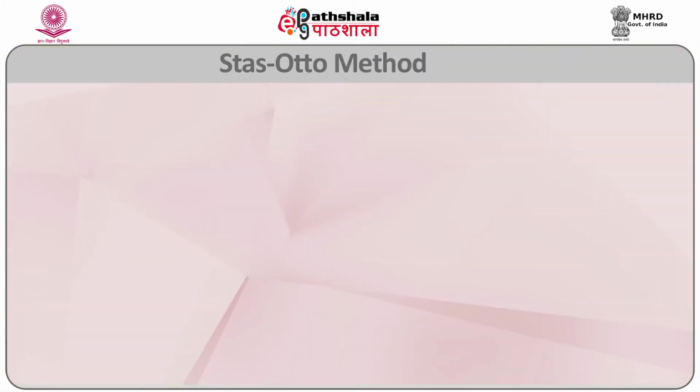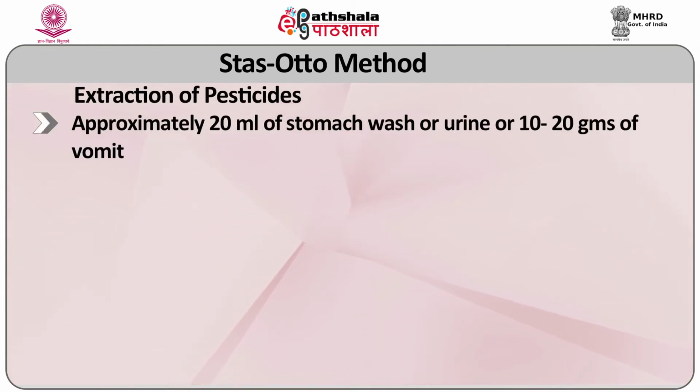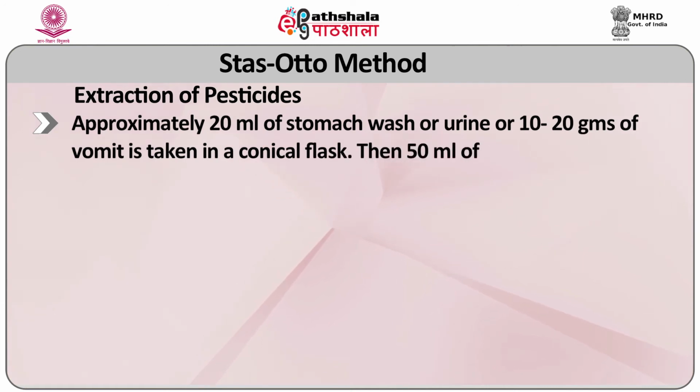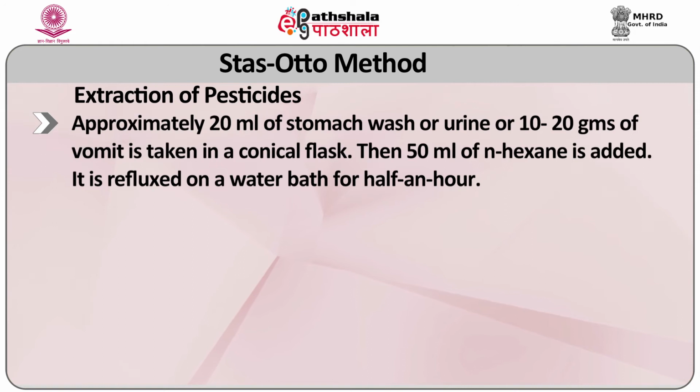Another method employed is for the extraction of pesticides from stomach wash, urine and vomit content. In this method, approximately 20 ml of stomach wash or urine, or 10 to 20 grams of vomit, is taken into a conical flask. Then 50 ml of N-hexane is added. It is refluxed on a water bath for half an hour.